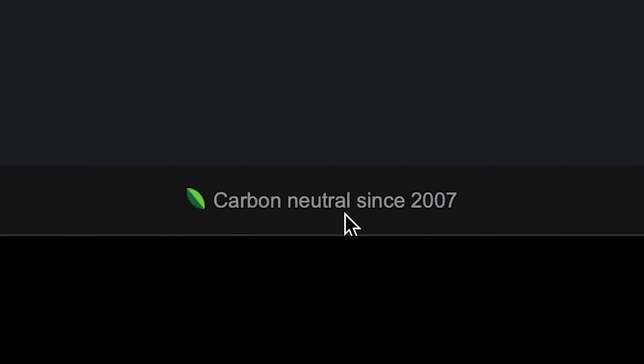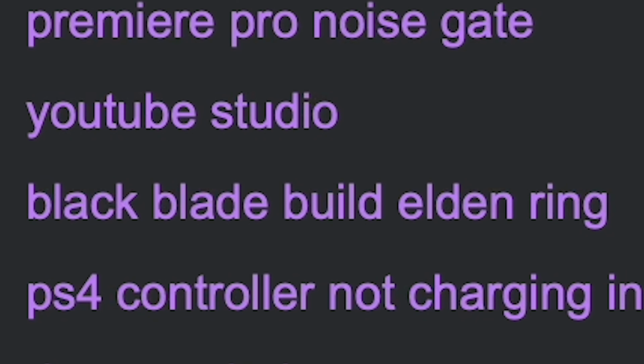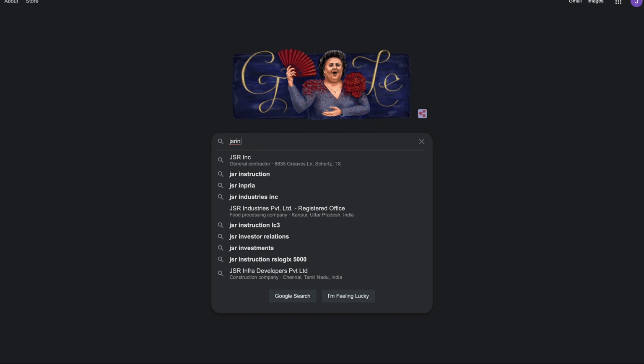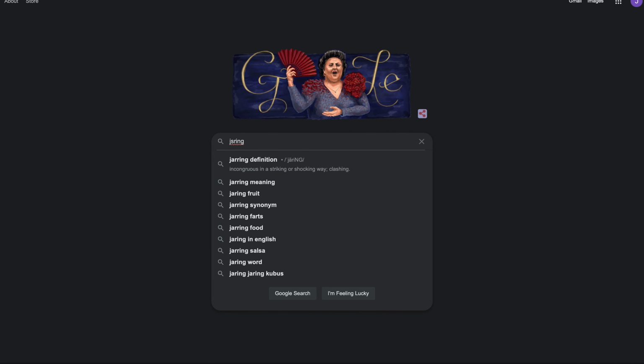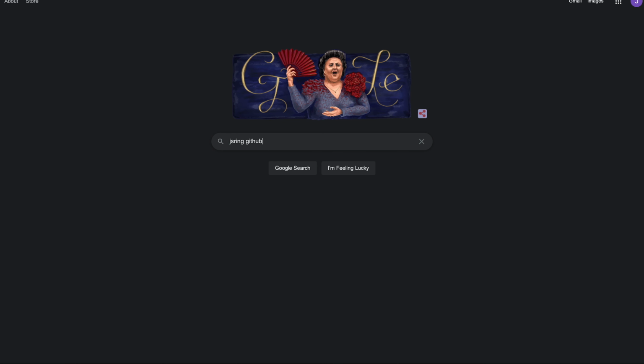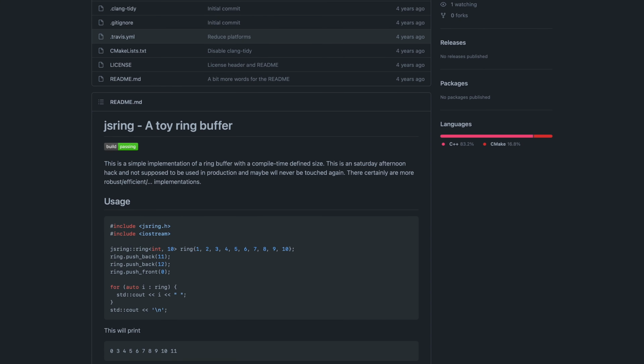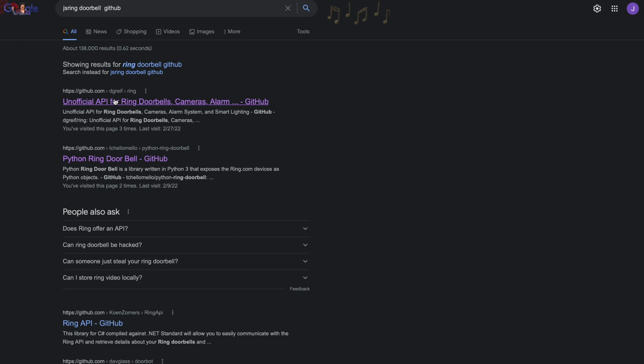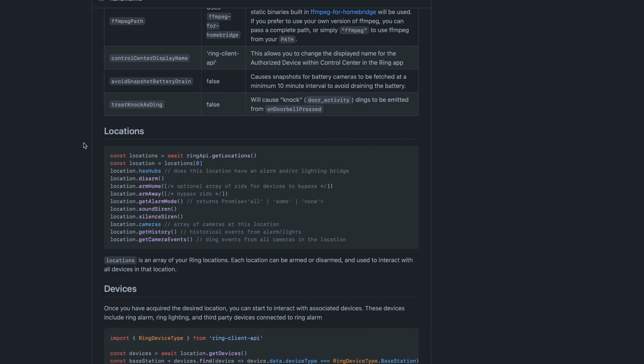Oh look, they've been carbon neutral since 2007. Let's go to JS Ring, GitHub. Oh boy. All right, the unofficial API for Ring doorbells. Going here and using this open source library will give me access to the Ring doorbell.